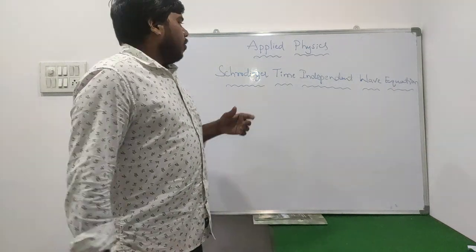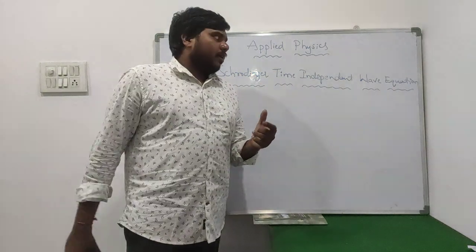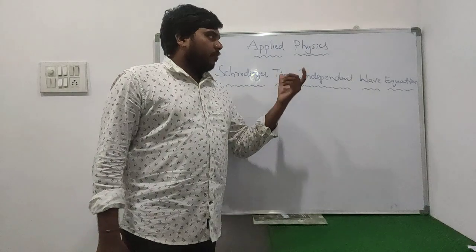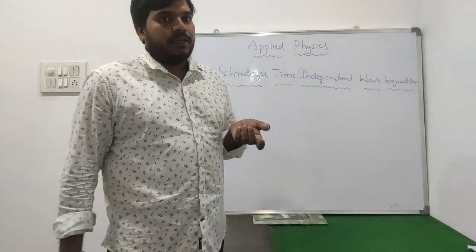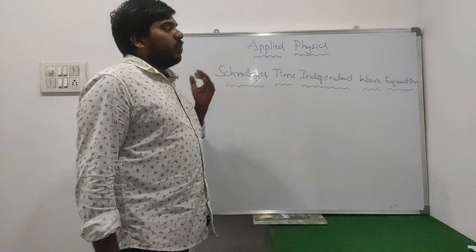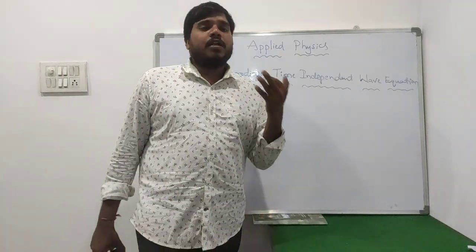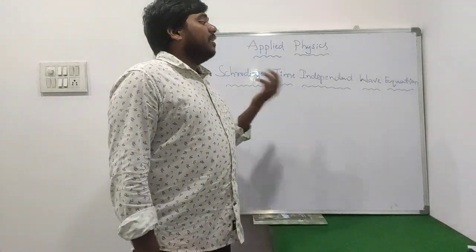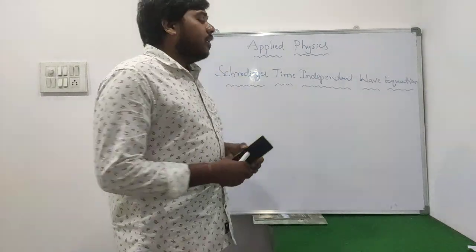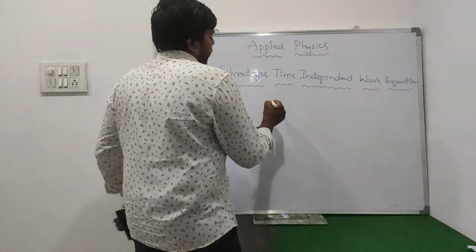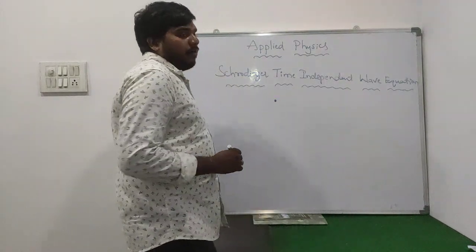So what is the Schrodinger time independent wave equation? What is it defined here? Simply, the Schrodinger wave equation, either time independent or time dependent, describes the behavior of a particle.